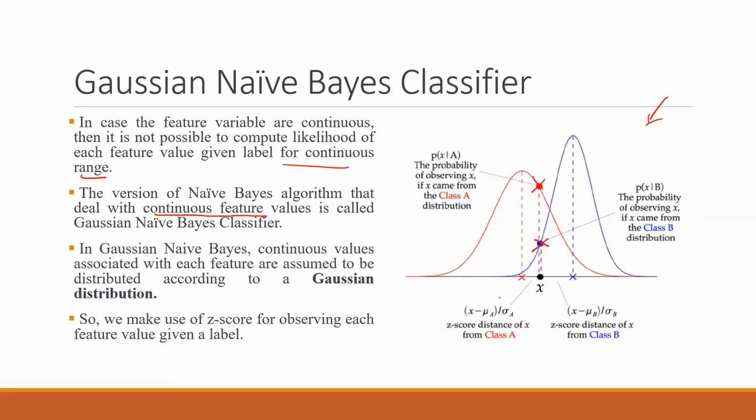So the z score will be calculated, right? The z score will be x minus mu upon sigma. So x minus mu of A divided by sigma of A. This is the z score of x from class A. And similarly for class B, it will be x minus mu of B upon sigma of B. So this is how we will be getting the value of z scores.